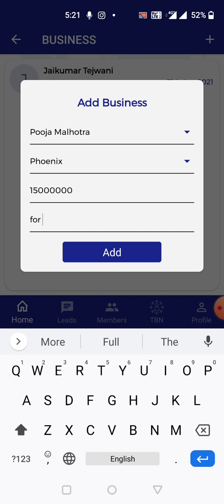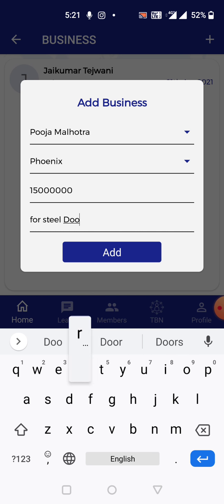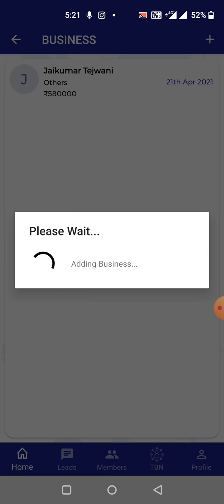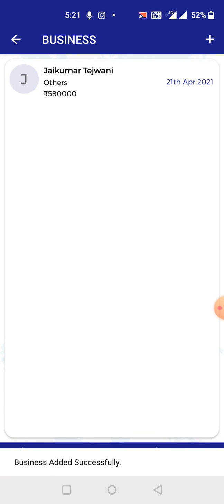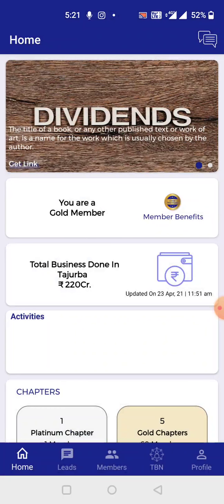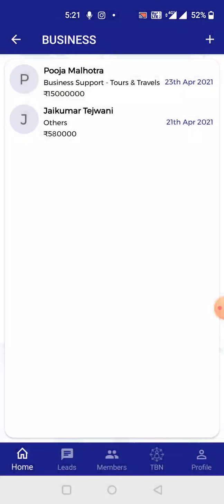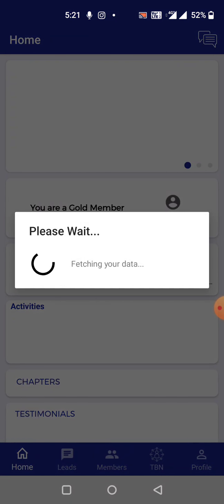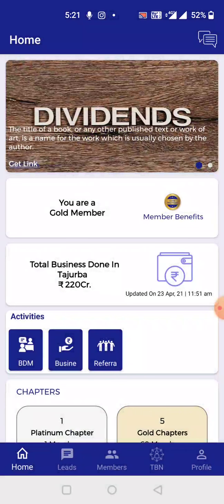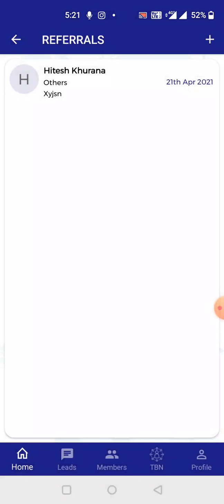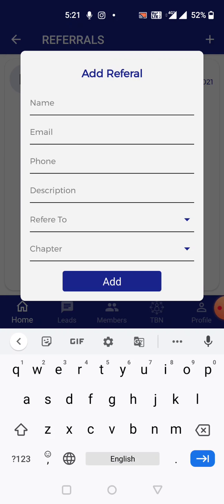for steel doors. There you go. Business punched. It's done. Whenever I come back here, refresh the page. Home section, business. Boom, the business is punched. You just need to enter the business that you have received, not the business that you have given. Referral you give, business you receive. There you go.